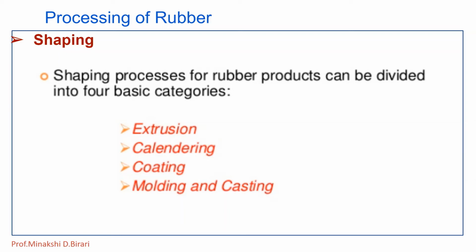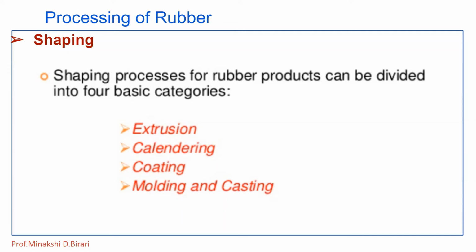Also some fillers are added into the processing of rubber. They increase the tensile strength and resistance to abrasion of rubber. Example, 40% of carbon black is used as filler in case of automobile tires. Then barium sulfate, superfine silica or carbon white, calcium carbonates are also used as fillers. Fillers also reduce the strength of rubber, but the cost is also reduced. So we should remember the importance of fillers and also the examples.